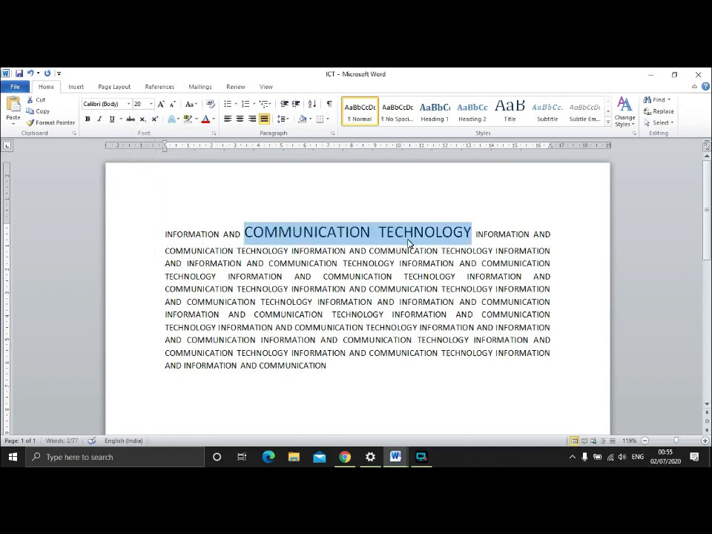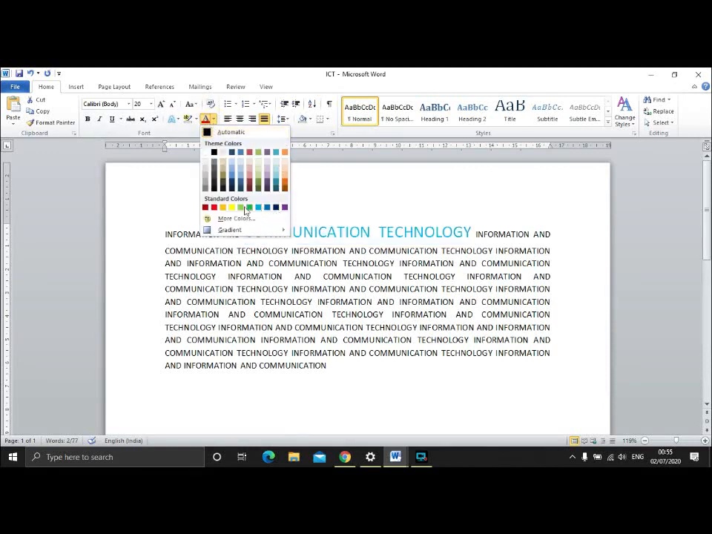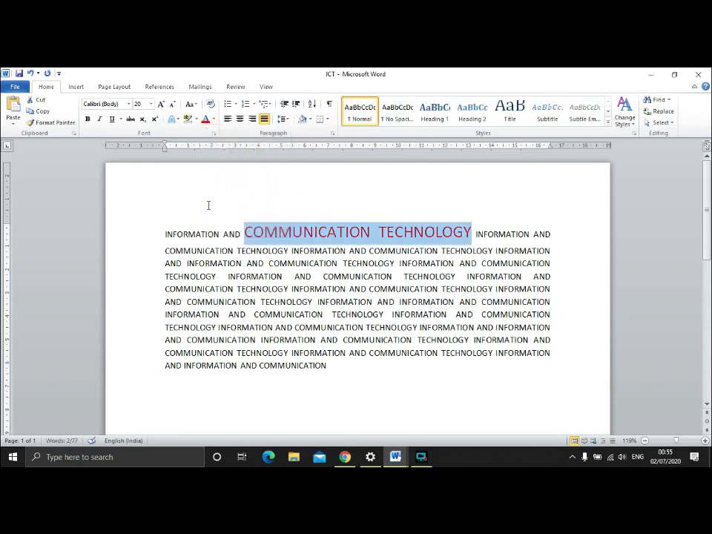If you want to change the color of it, you can change from here. This option is used to change the color. You click on this arrow. A number of colors are there. Whichever color you want, click on it. Say for example I want red, so it became red in color.